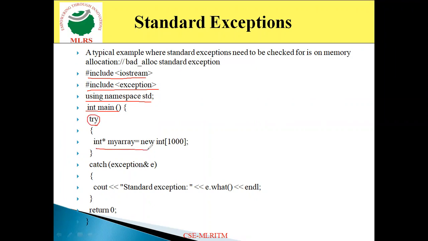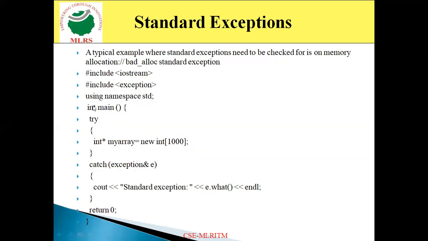In the try block, I am going to create memory by means of the new operator of 1000 integers, so 4000 bytes of integer data type is going to be allocated in the name of the object my_array. Then specify the catch block. If any exception occurs, then it is thrown to the catch block, which is going to handle it properly by means of the what function. We already know the what function from the previous example, which is a virtual member function.